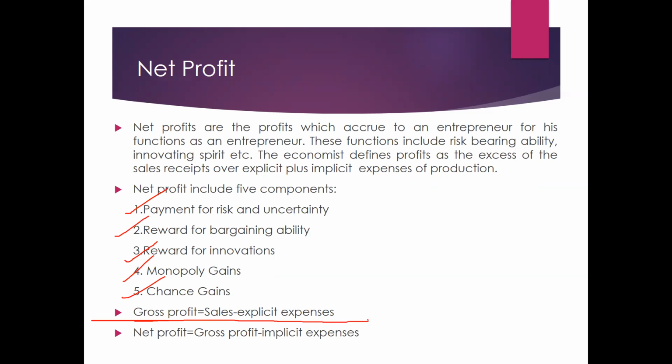So gross profit we can define with this equation: gross profit equals sales minus explicit expenses. But net profit means gross profit minus implicit expenses. Implicit expenses are those not actually reflected on the balance sheet, but still you are bearing them. You have your own building, own land, own capital, own services as a manager or entrepreneur. These are all costs you are bearing.